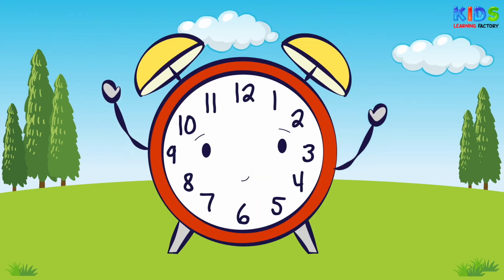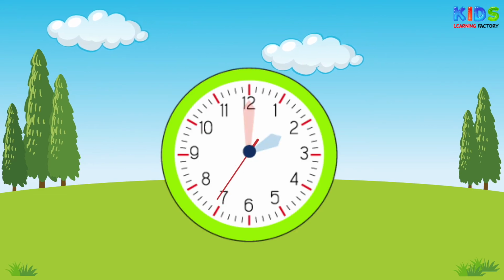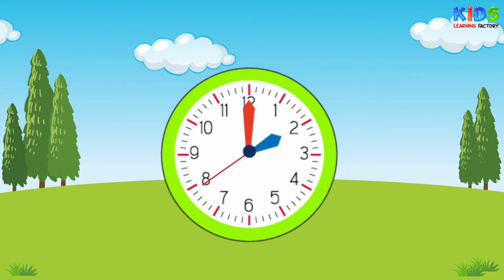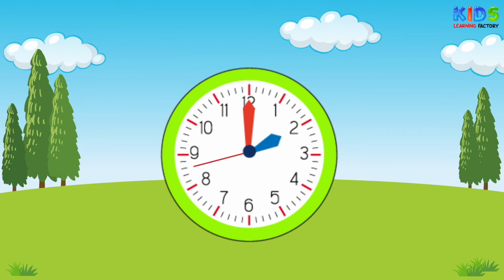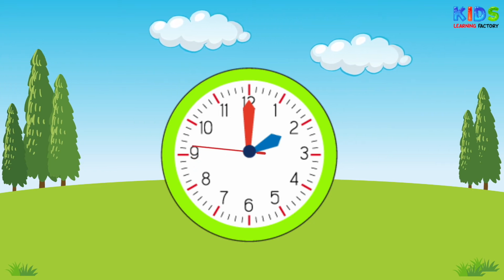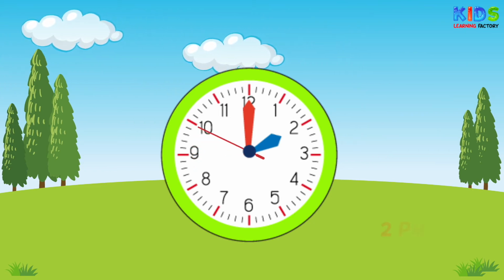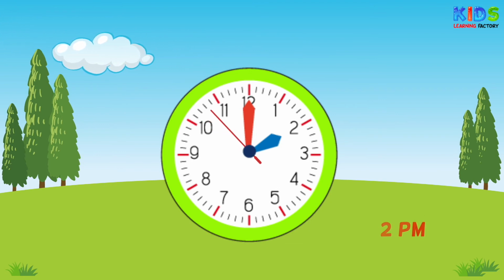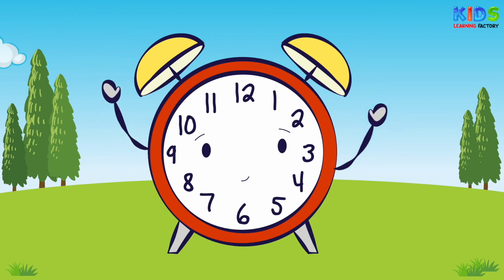For example, it's daytime and the clock shows this. What time will you say it is? Yes, you're right. It's 2 PM. Let's have a look at one more example.